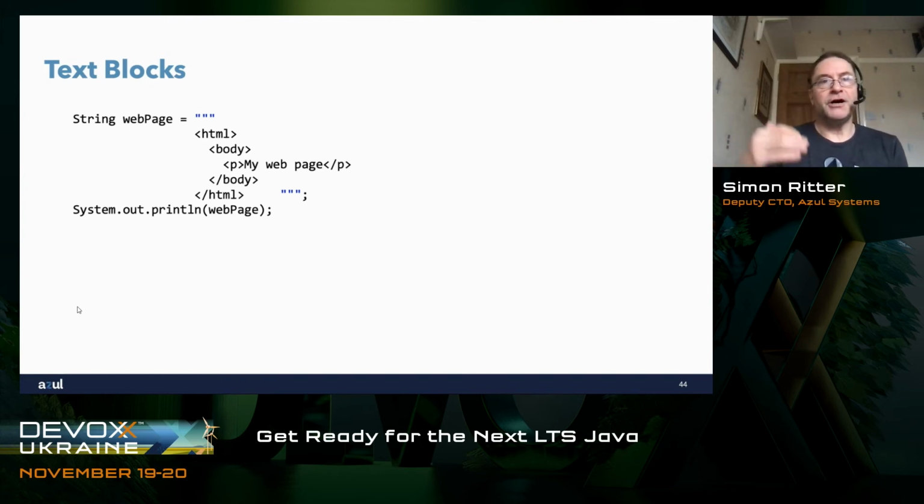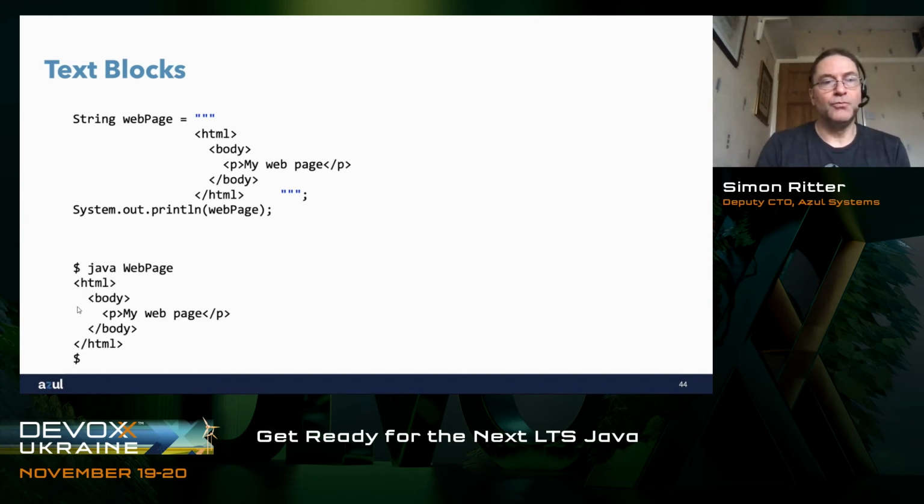So here, what we've got are some HTML tags, and those HTML tags have indentation associated with them. If we print out the result of this string, what we will see are our HTML tags, and they're indented. But they're also left justified, so there is no space before the opening and closing HTML tag. If we look at the text block above, we see that there's a lot of white space on the left. And you kind of think to yourself, well, hang on, how do I know how much gets stripped out? Because it isn't clearly stripping out all leading white space because I've still got the indentation on my tags.